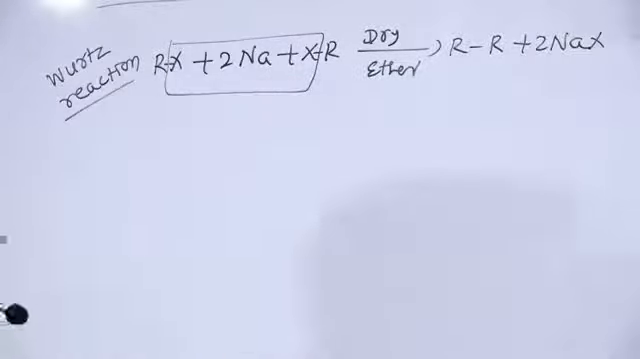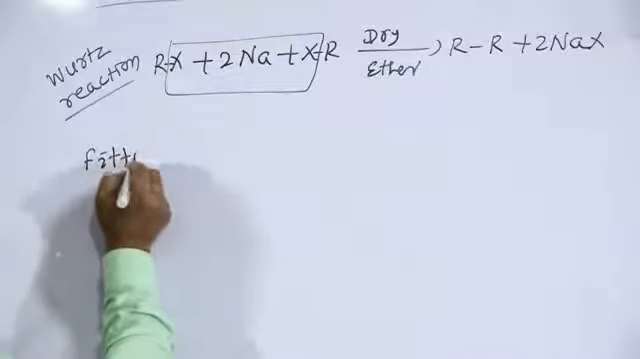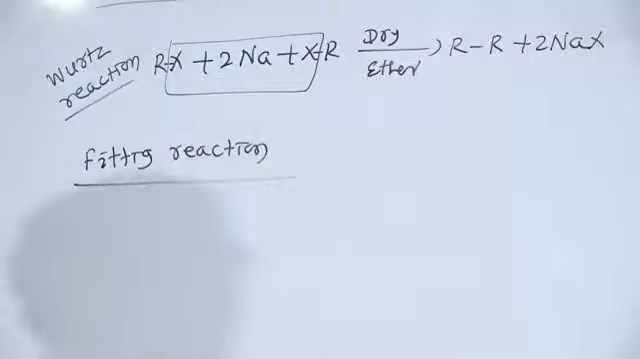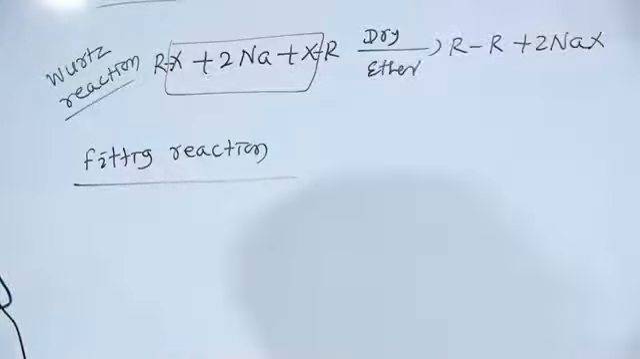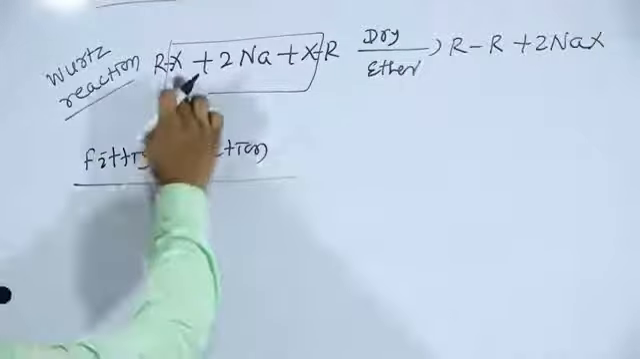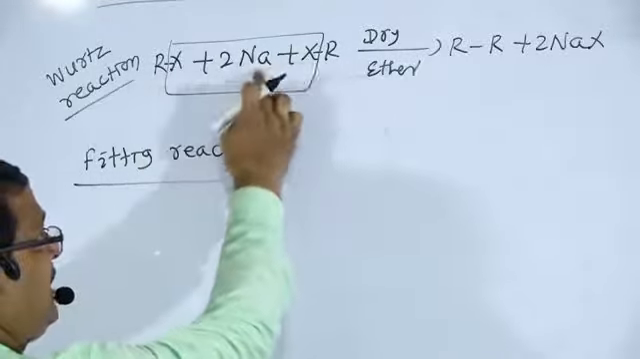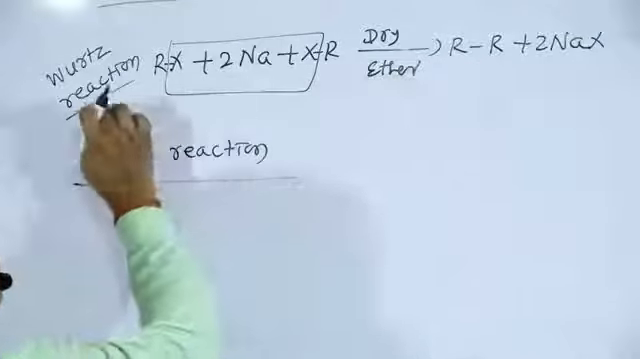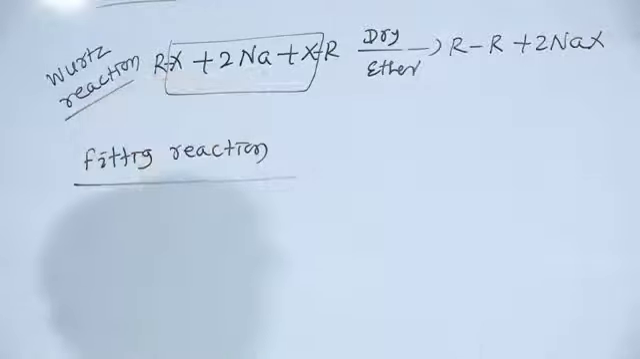Next we will say that is the Fittig reaction, the reaction of the aryl halides with metallic sodium in presence of dry ether. Two molecules of alkyl halide react with metallic sodium in presence of dry ether to form a higher alkane, that is your Wurtz reaction. That is the reaction of the alkyl halide with metallic sodium.